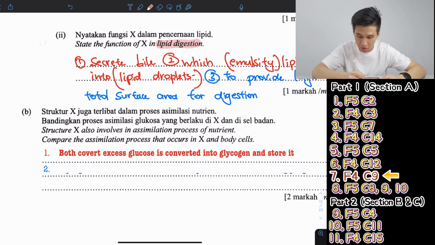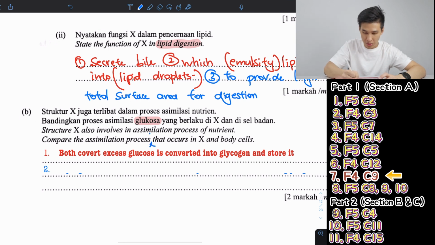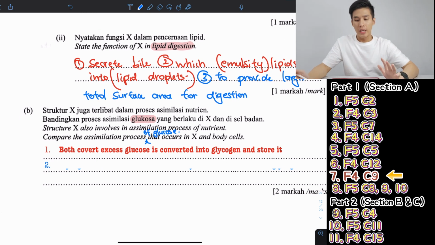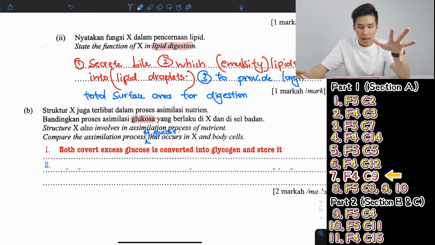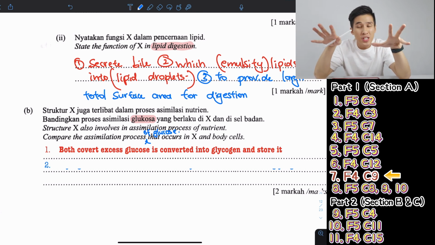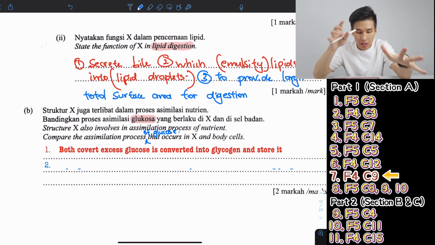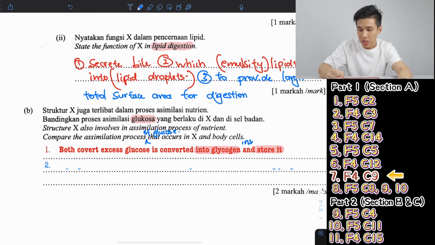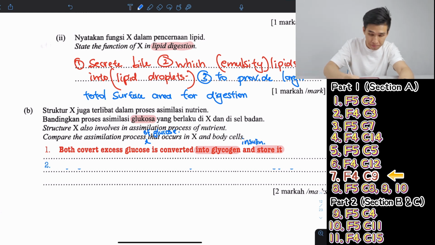Oh, the BM already mentioned glucose. So we're going to answer glucose, the assimilation process of glucose. Okay, big problem here. Is SBP paper. So number 1, body cells and liver, when they receive excess glucose, they are able to convert it into glycogen and then store it. So this process is carried by a hormone called insulin, which most of you should know by now.